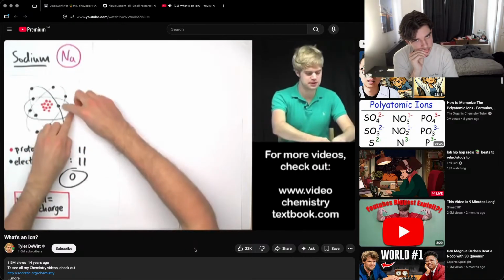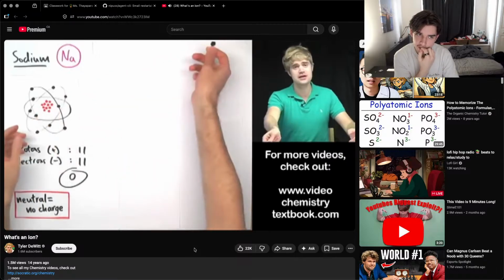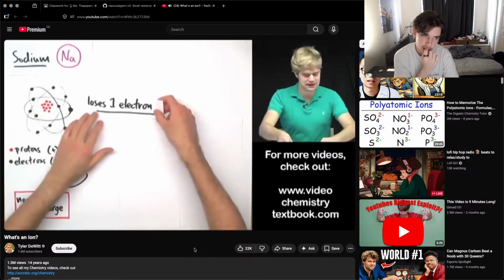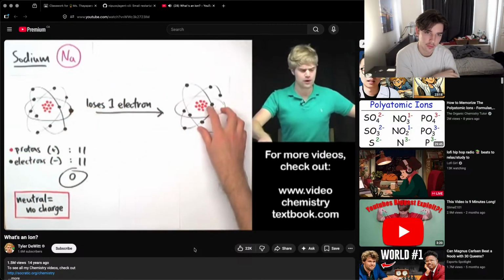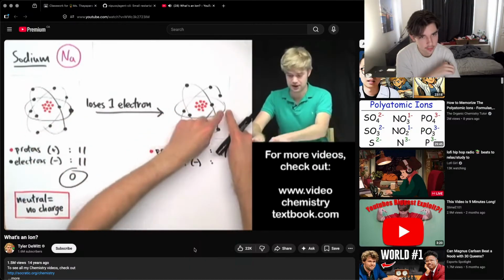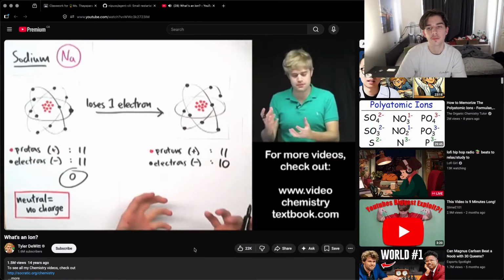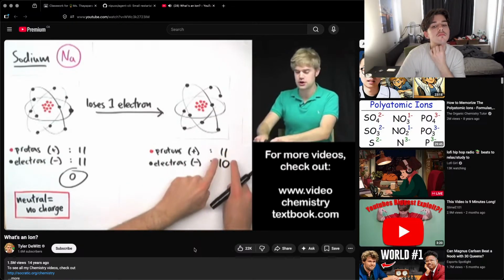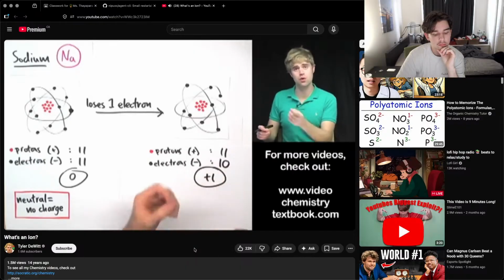Okay? But here's what can happen to sodium. You see this electron right here? It can lose this electron. It can lose it, and it flies off and usually goes into another atom. So let's look at what happens when this electron gets lost. Now we're going to end up with a sodium atom that has 11 protons, just like it did before. But now because it's lost this electron, it only has 10 electrons. So now the positive and negative charges don't balance out anymore, and I'm left with more positive charge than negative charge. So this thing now is going to have a charge of +1.